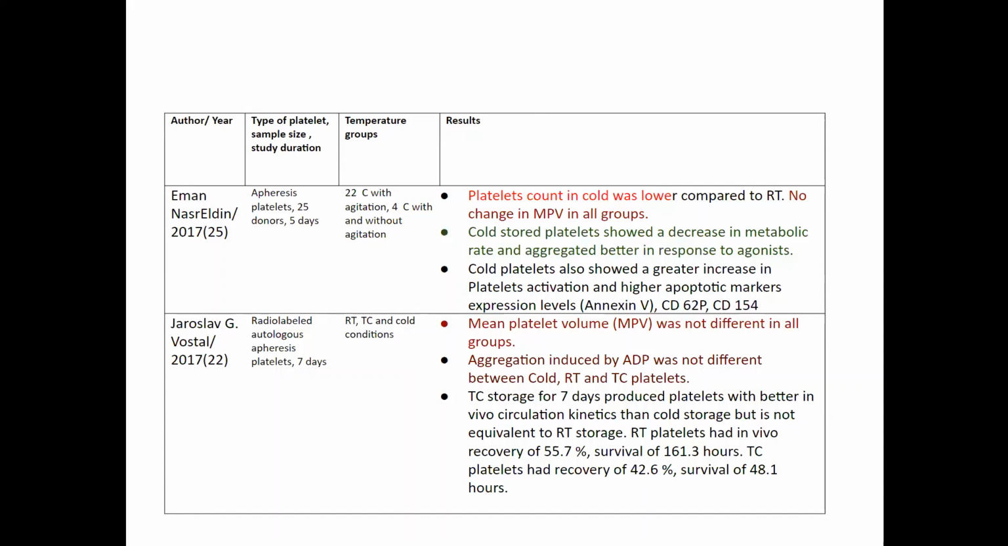And the cold stored platelets showed a decrease in metabolic rate and aggregated better in response to agonists, which was similar to our study. The mean platelet volume was not different in all the groups in the study by Vostal et al. And aggregation with ADP was not different between cold, RT and TC platelets by Vostal et al. However, we have seen that the platelets aggregated better with cold in our study rather than with RT and TC platelets.